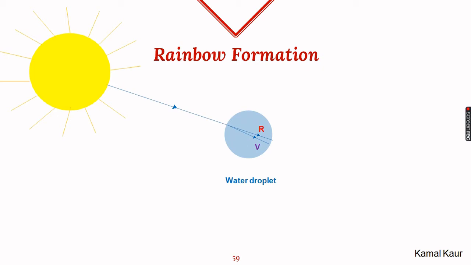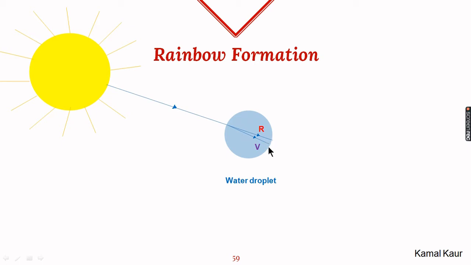Inside the water, the 7 colors of 7 wavelengths present in the white light of the sun travel with different speeds and follow different paths. As a result, they split up into 7 colors. So apart from refraction at this point, dispersion into 7 colors also occurs.